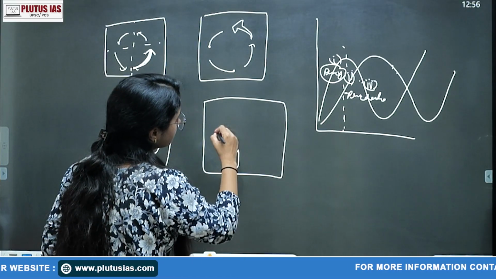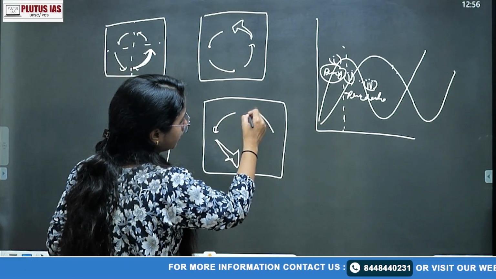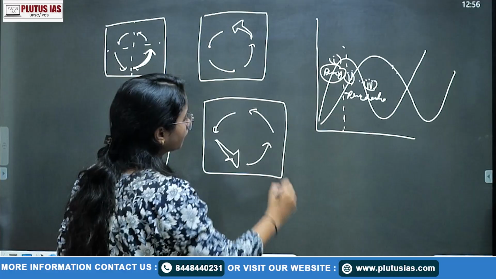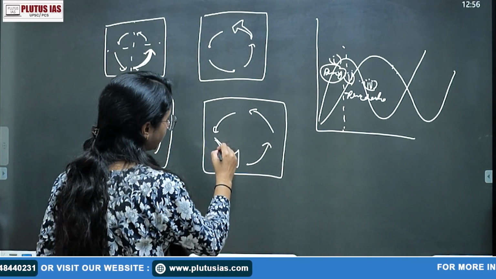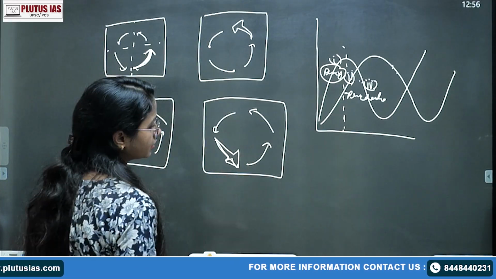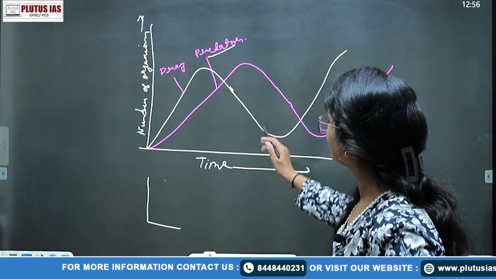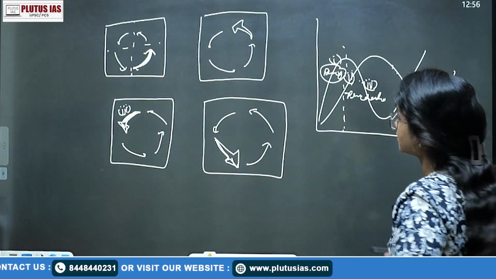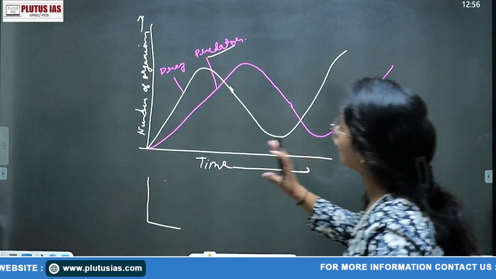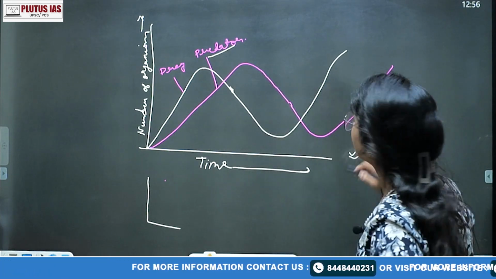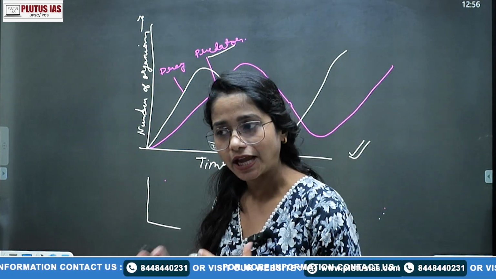This is your simplest Lotka-Volterra model. If this question comes in your optional paper, this is the basic concept, है ना. So you can make this diagram and also this diagram, or actually you have to make this diagram specifically, because it is a mathematical presentation.